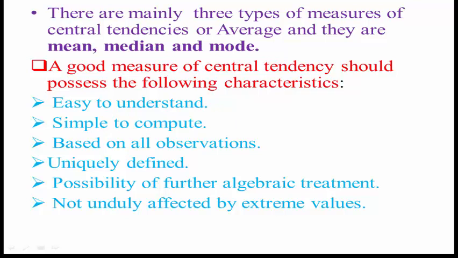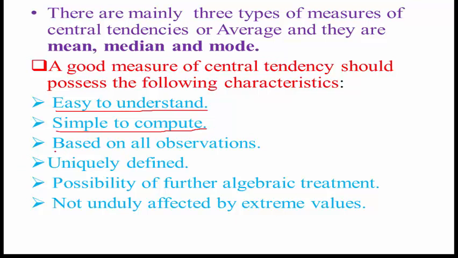First one: it is easy to understand, not difficult or complex to understand. Second, easy to compute. Not much big computation is required. Simple to compute.